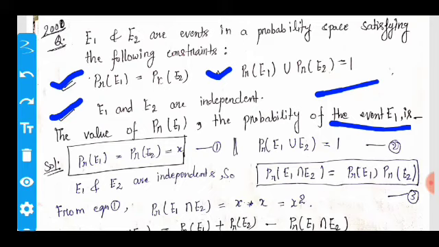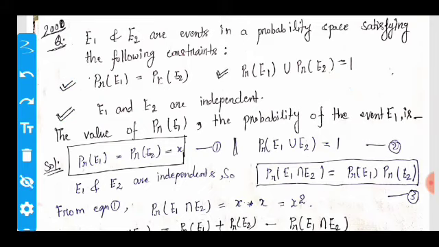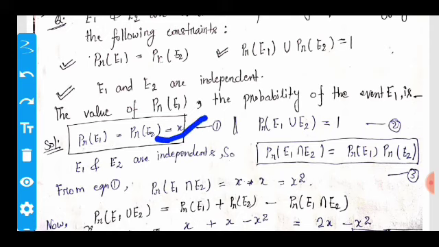Firstly, we consider the first constraint as x, and the second constraint is the second equation. We know that given the conditions, E1 and E2 are independent, so the probability of E1 intersection E2 is equal to the probability of E1 times the probability of E2.